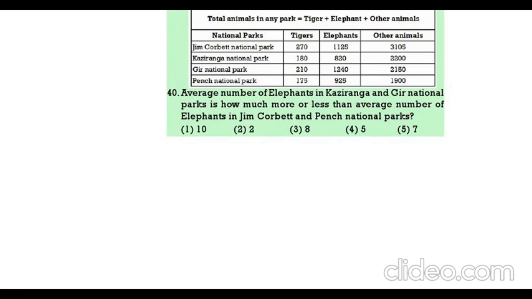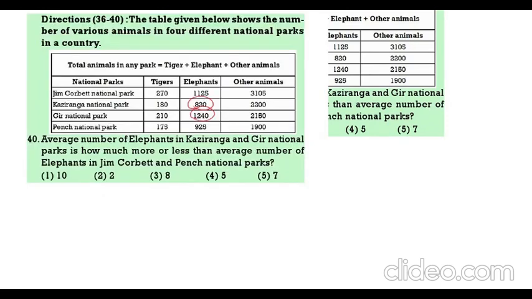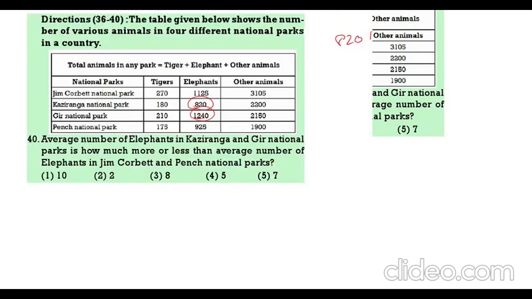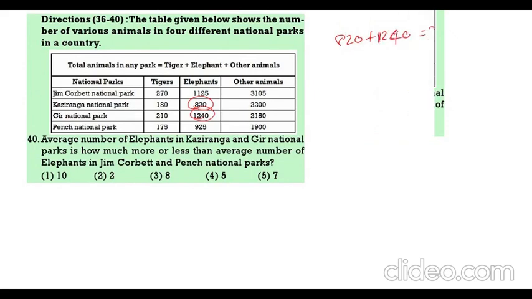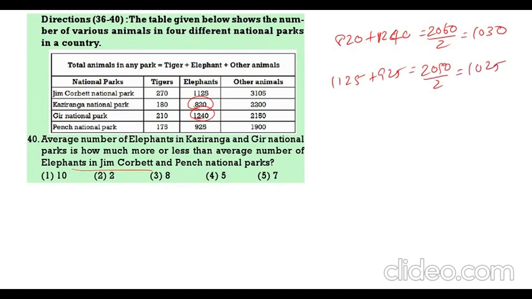Next, average number of elephants in Kaziranga and Gir. So Kaziranga 820, Gir 1240. Total 820 plus 1240. This is 2060. Average means 1030. Then elephants in Jim Corbett and Pench. Then 1125 plus 925. This is 2050. Average means 1025. Now 1030 is how much more than 1025? 5. The difference is 5.